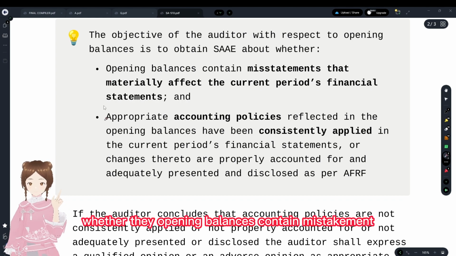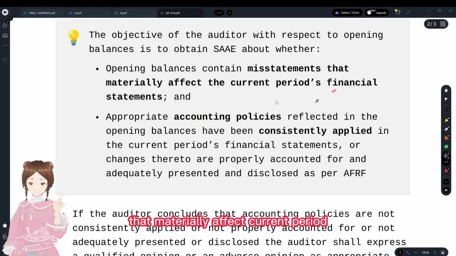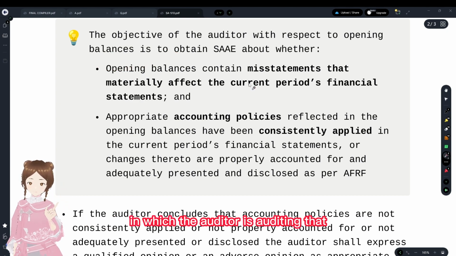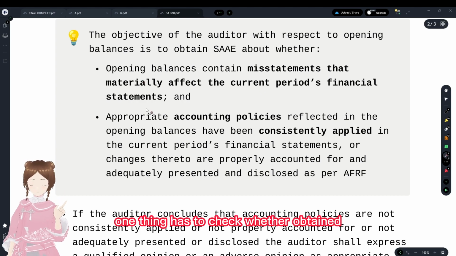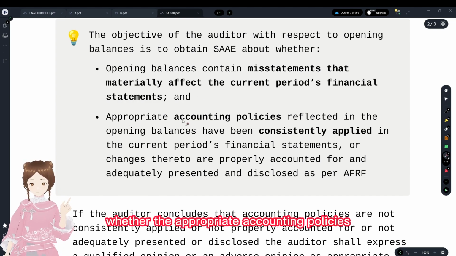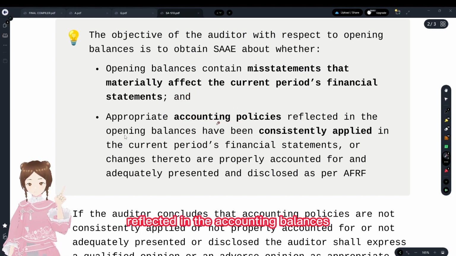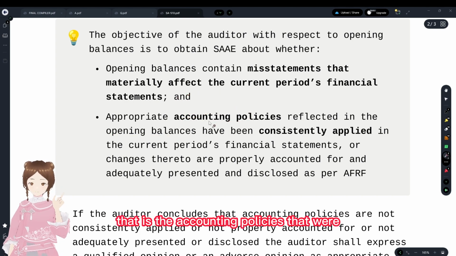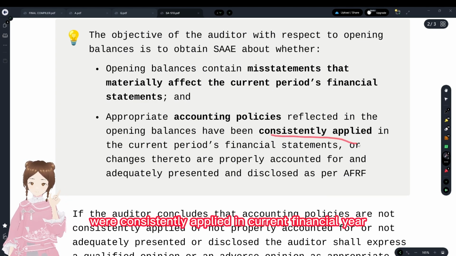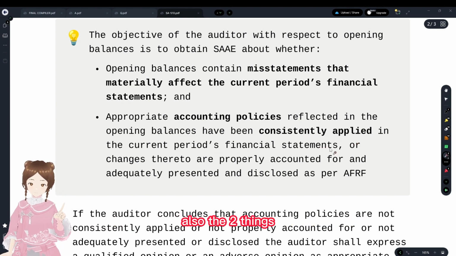First thing is whether the opening balances contain misstatements that materially affect current period financial statements. You see, these opening balances may have some misstatements that affect the current year financial statements which the auditor is auditing. That was one thing, he has to check whether he has obtained sufficient appropriate audit evidence with regards to that. And the second thing is whether the appropriate accounting policies are reflected in the opening balances. That is, the accounting policies that were reflected in the opening balances were consistently applied in the current financial year also.